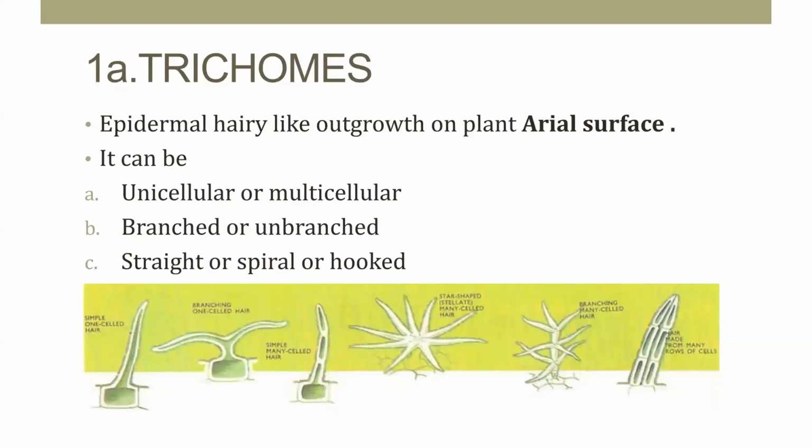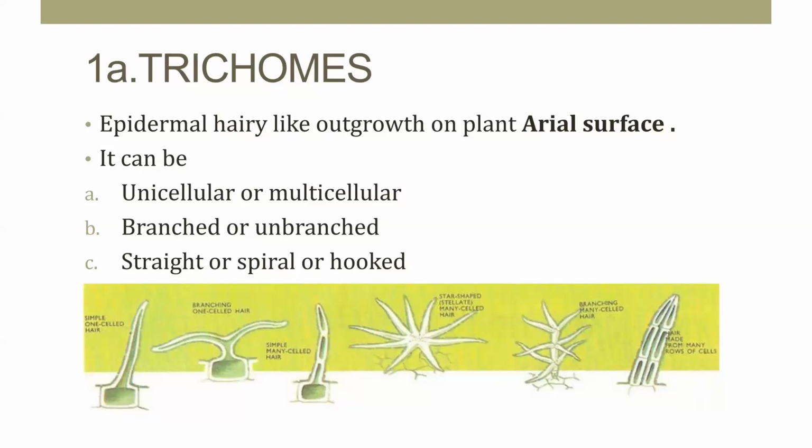The hairy outgrowths which are present on these epidermal cells are called trichomes. These trichomes may be unicellular or multicellular, branched or unbranched, straight, spiral or hooked. These are the outgrowths which develop from the epidermal cells.